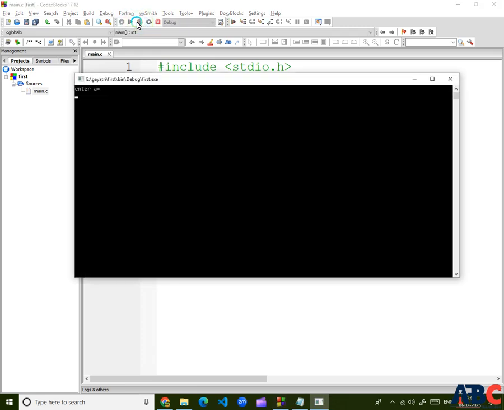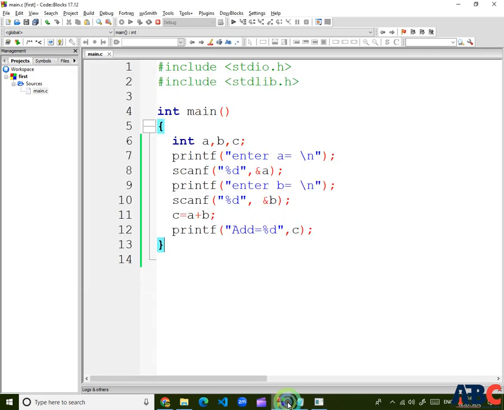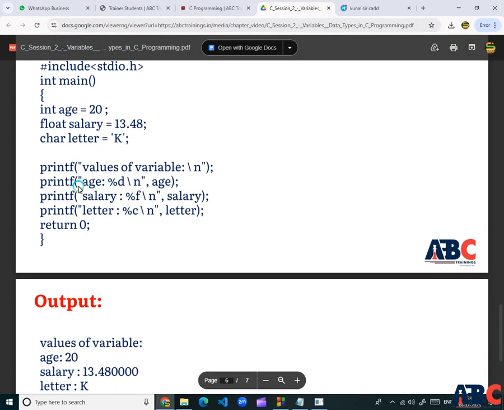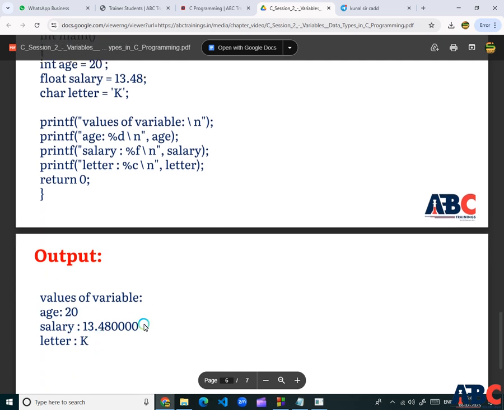Compile it, enter the value of a as 10 and the value of b as 20, and the output will be 30. That is a basic addition program in the C programming language. In the same way we can do subtraction, multiplication and division in C. The output formats are %d for integer, %f for float, %c for character. Those are the outputs of my data types.